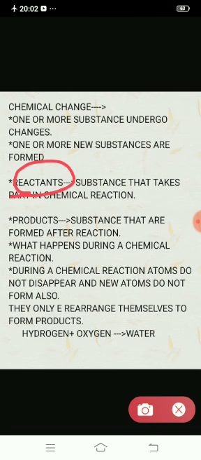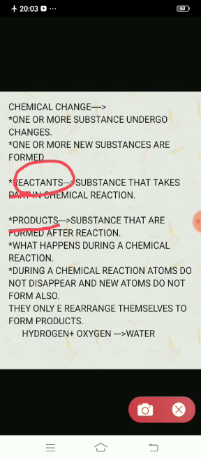And as the reaction takes place, we get new substances that are known as products. So products are the substances that are formed after the reaction. When substances react, there is a change, maybe in any form, that we will study later on.